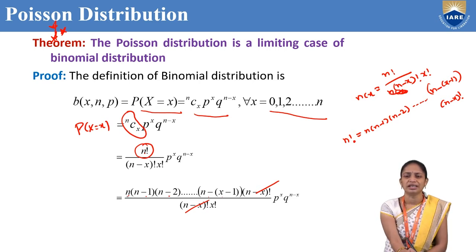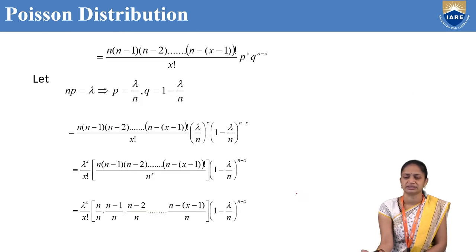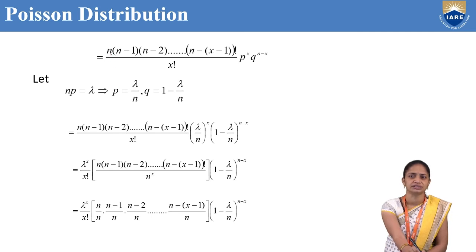So we will get only n into n minus 1 into n minus 2 and so on up to n minus x plus 1, divided by x factorial, into p power x q power n minus x.